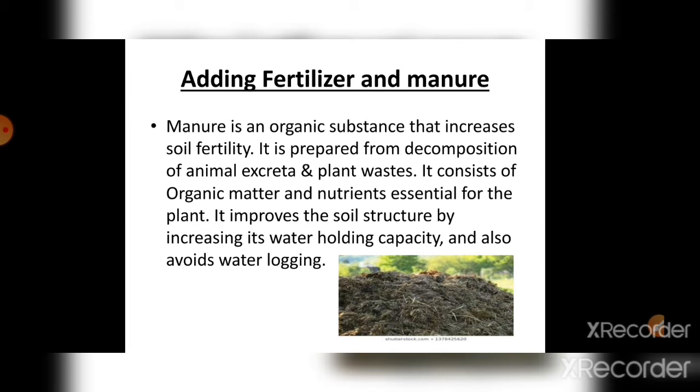After a few weeks, if you open it, it is manure. It helps plants grow efficiently and increases the soil's fertility. It also increases water holding capacity and avoids water logging.